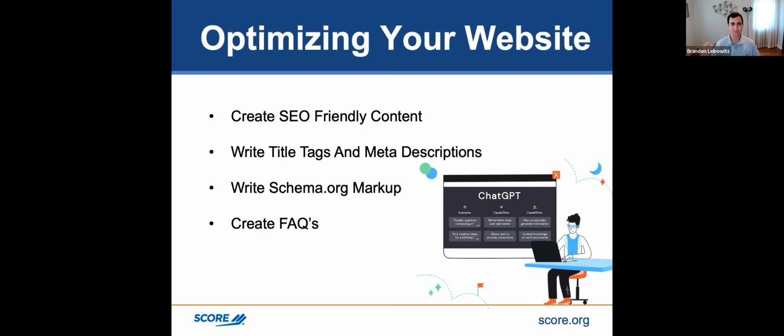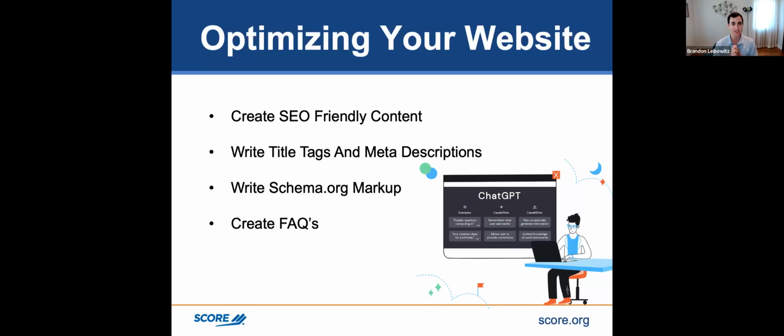So when we optimize your website, there's a lot of things that ChatGPT can actually do for you and kind of automate and speed things up. So kind of talked about the first one, which is creating content, because content is one of the most important things. You need to put content on every single page on your website. The more text you put on each page on your website, the more likely the search engine is going to be able to read, understand, and really rank you for the correct keywords. So make sure you put a couple hundred words of content on every single page.